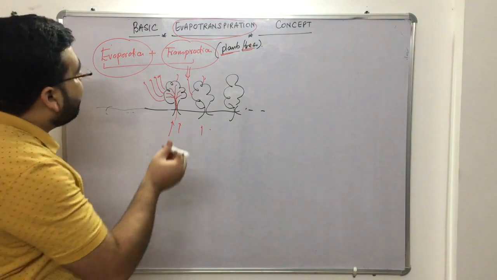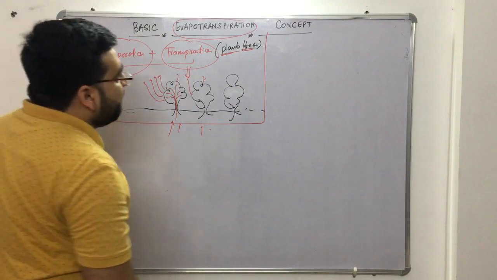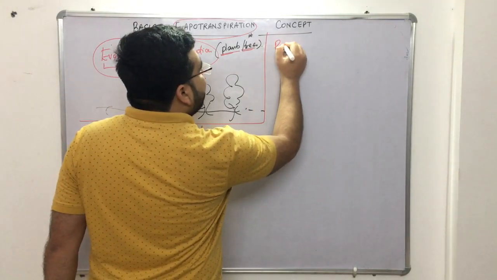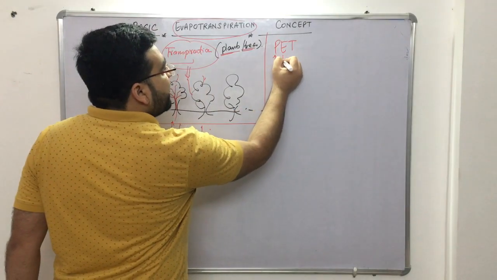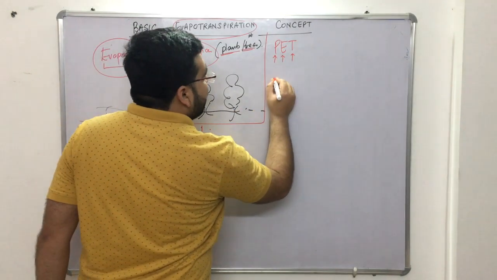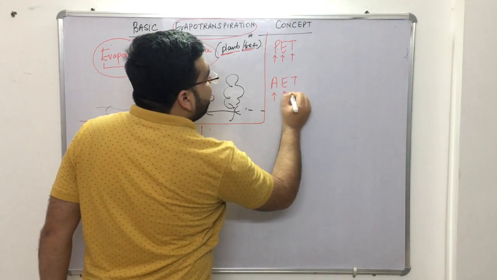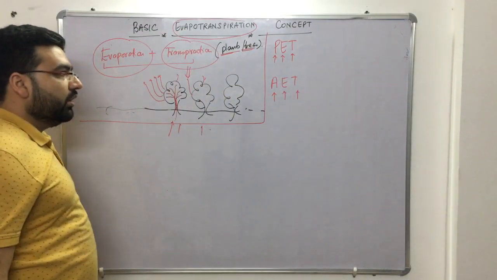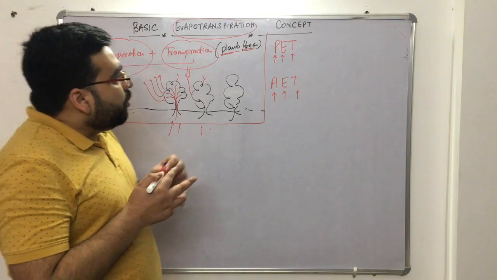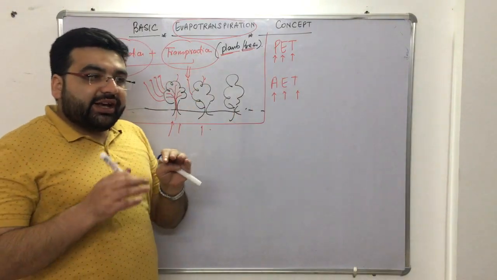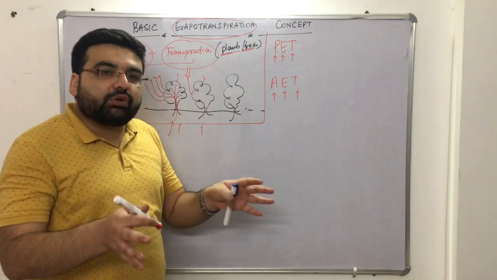If you study evapotranspiration, you come across two important terms. The first is potential evapotranspiration, PET, and the second is AET, actual evapotranspiration. Potential evapotranspiration is the maximum transpiration that can take place at a particular time.